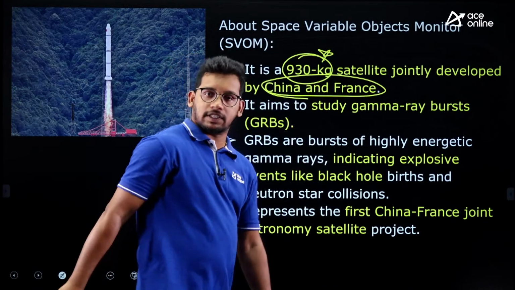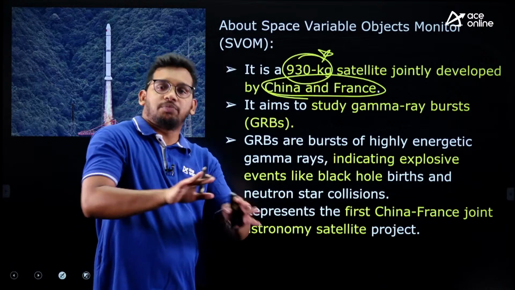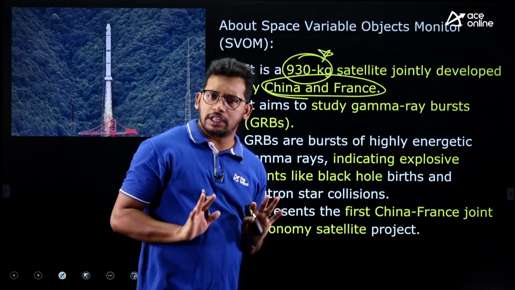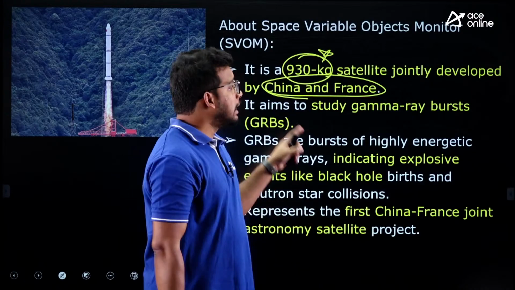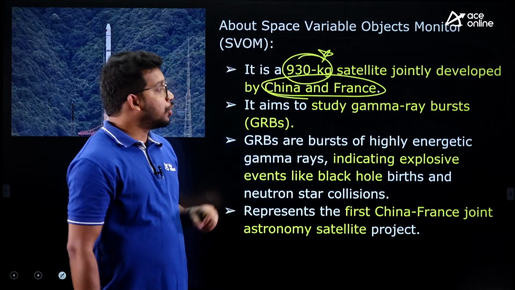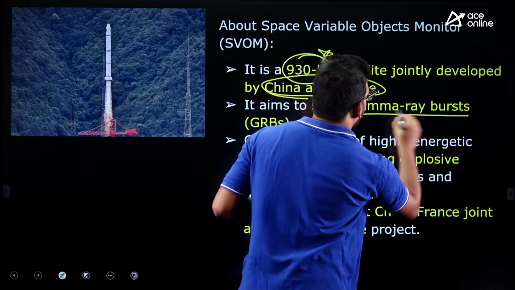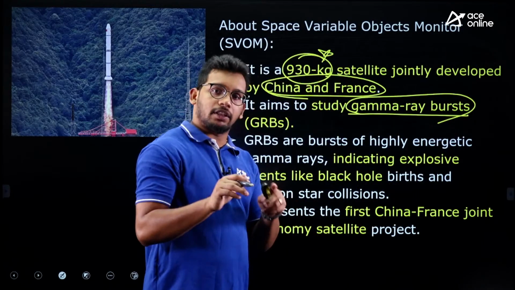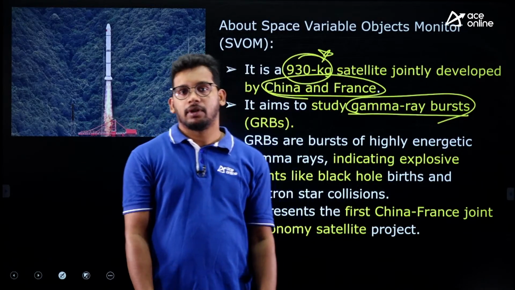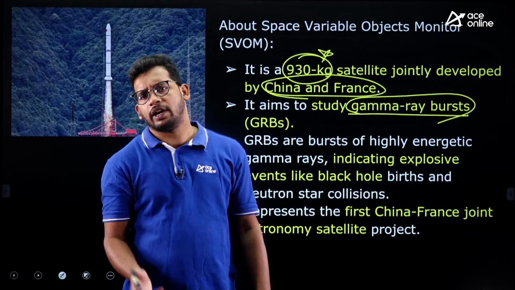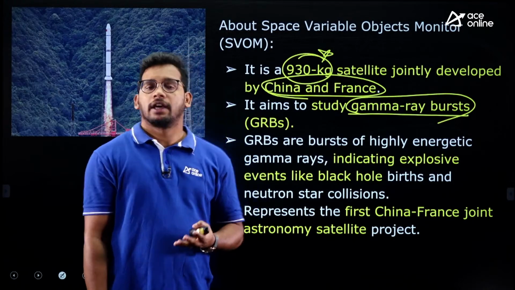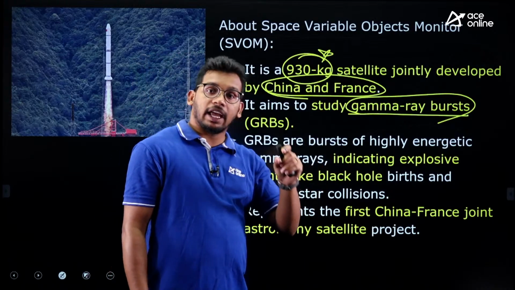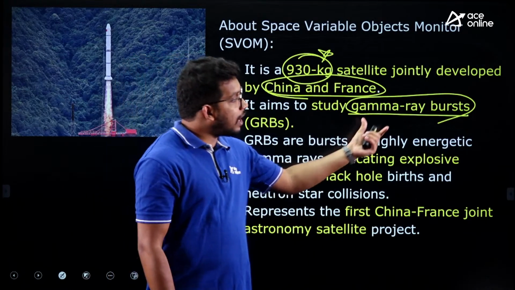We have already discussed that. Now, what is the objective of this? Why have they launched this satellite? That is the most important thing for us. The aim of this satellite is to study gamma ray bursts. You might be aware that we have an electromagnetic spectrum, right? We have radio waves, visible rays, ultraviolet rays, gamma rays, X-rays, right? So this satellite aims to study the gamma ray outbursts.